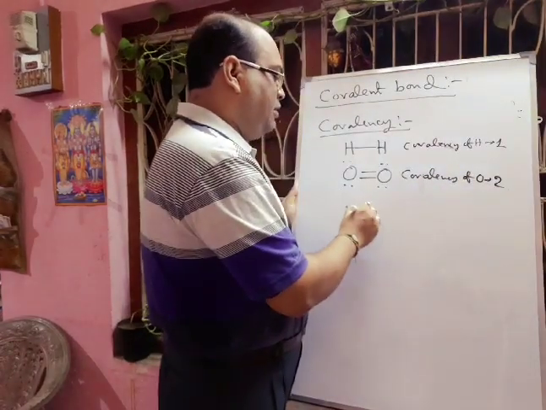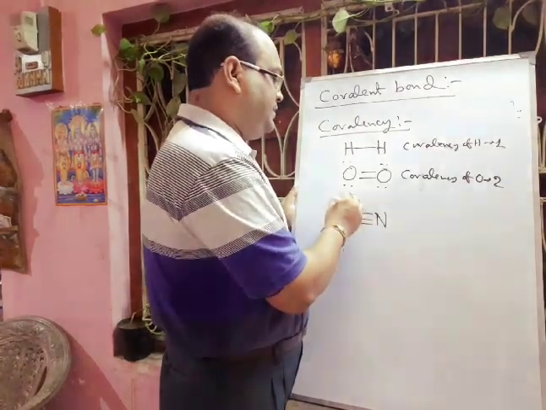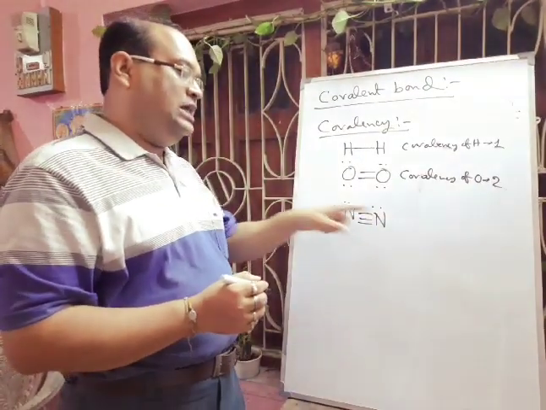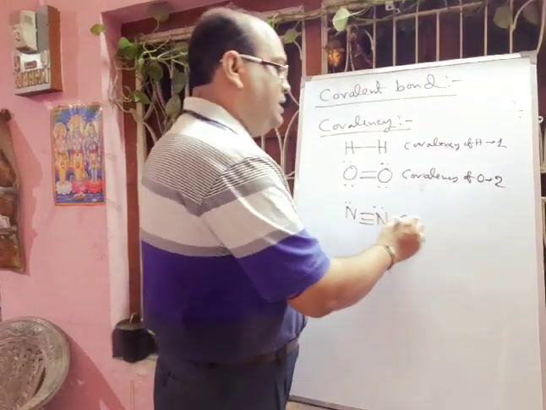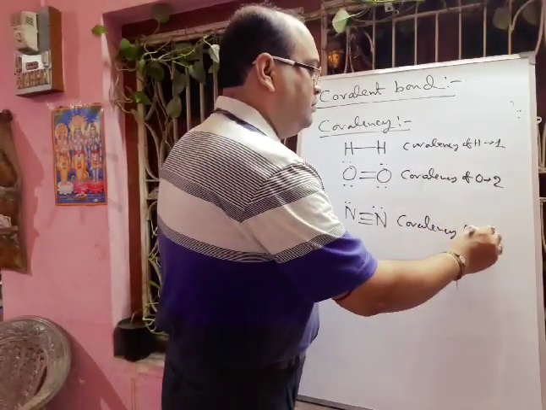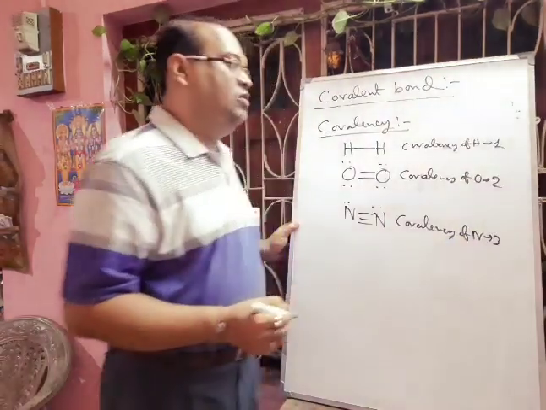But if you think about nitrogen, a triple bond is present and each nitrogen shares 3 electrons with the other nitrogen atom. So here the covalency of nitrogen will be 3. Hope you can understand.